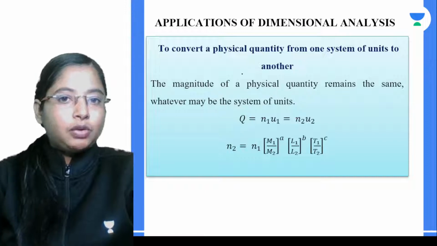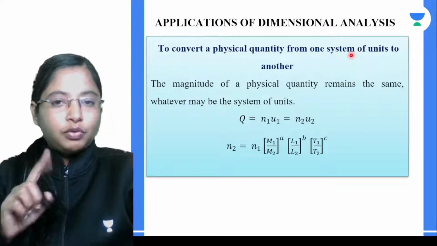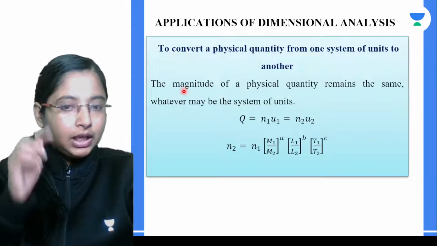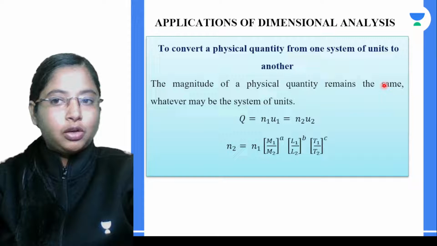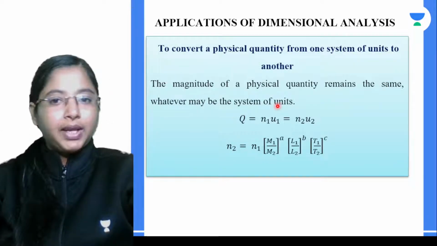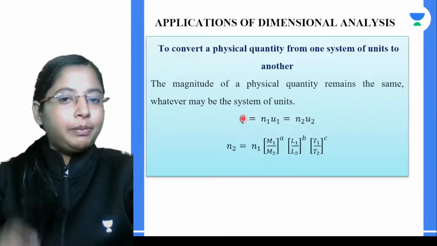So in this case, what we are seeing is very simple: to convert a quantity from one system of unit to another is just based on the idea that the magnitude of a physical quantity remains the same whatever the system of unit might be. So let's say Q over here represents a fundamental quantity.